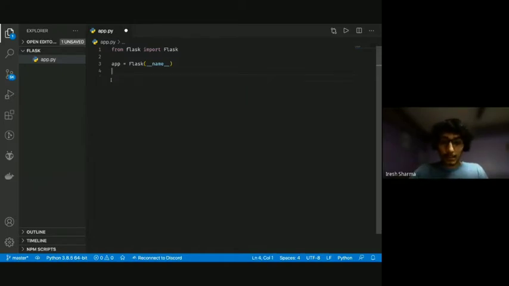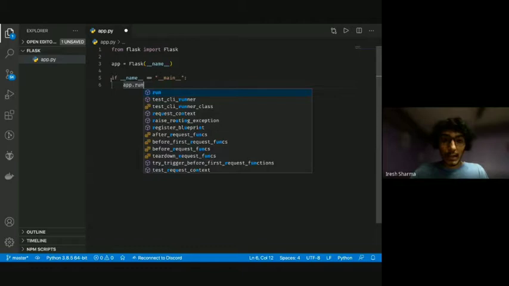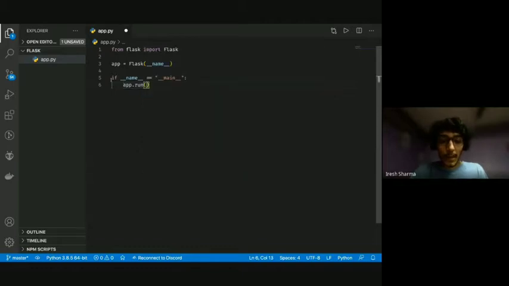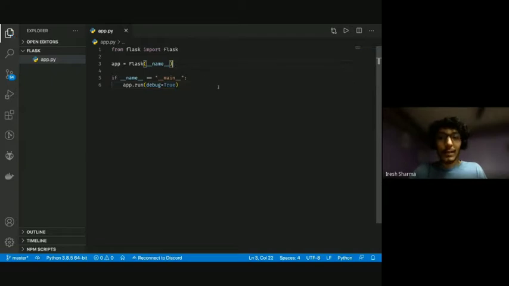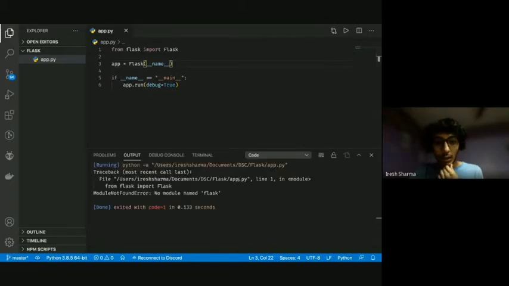So what we're going to do is in the final thing, we're going to do app.run, and because we are building, we're going to put debug=True. So this is going to run our app. Okay, right now, if I run this, it wouldn't really do much.